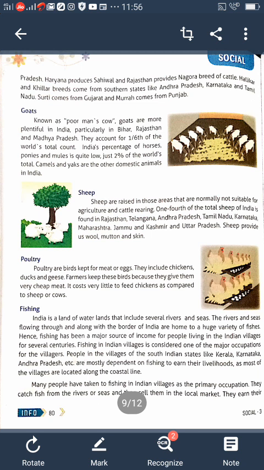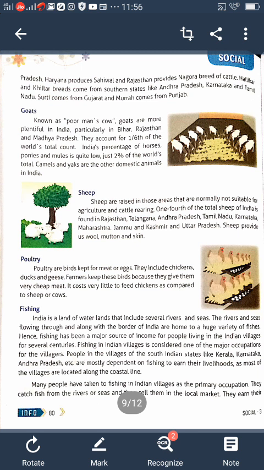Fishing in Indian villages is considered one of the major occupations of the villagers. People in the villages of South Indian states like Kerala, Karnataka, Andhra Pradesh, etc. are mostly dependent on fishing to earn their livelihoods, as most of the villages are located along the coastline. Many people have taken to fishing in Indian villages as their primary occupation.